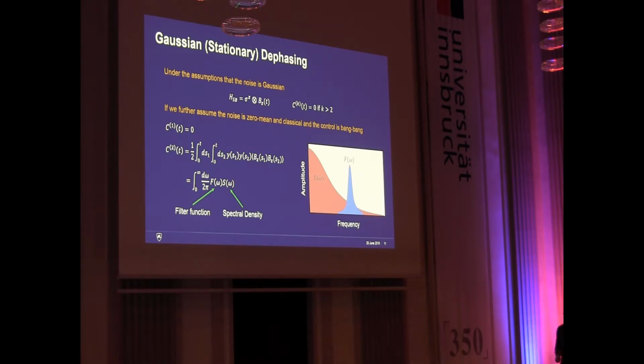And so this can be used in a couple different ways. If one wants to, for example, perform optimized control, then the idea would be to minimize the overlap, as you can see in the integral, between the spectral density and the filter function. So essentially moving this filter over to regimes where the spectral density is minimal. Alternatively, if one does not know the spectral density, one can use the filter function to probe different frequency bands, right? We can move this around, and look at the decay rates corresponding to the second cumulant, based on where we are in frequency. So we can move that filter around by adjusting the controls themselves.